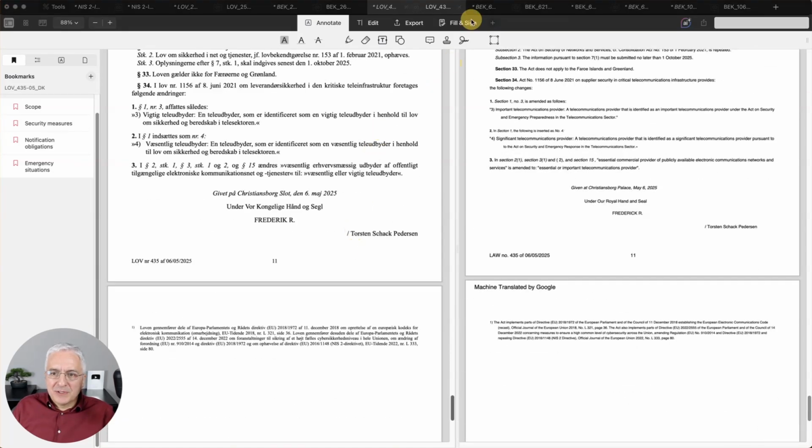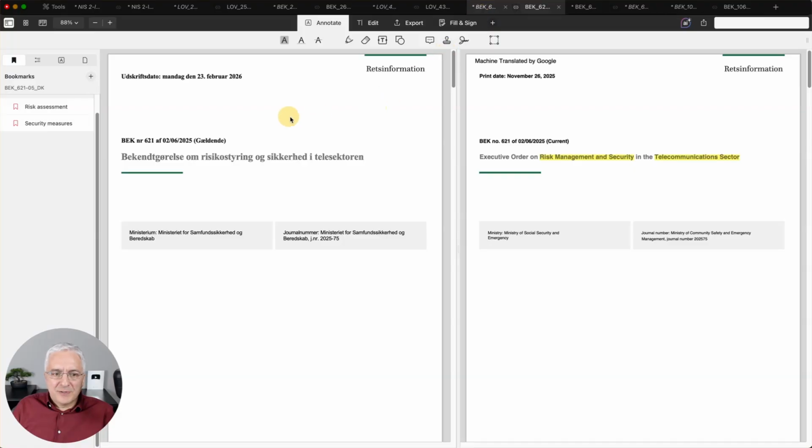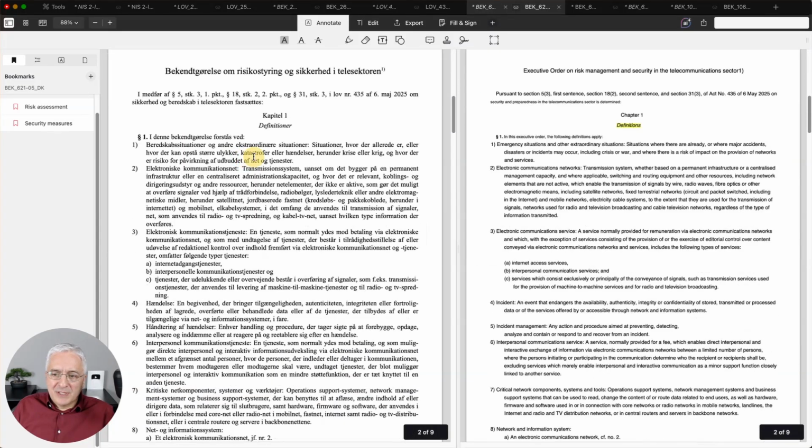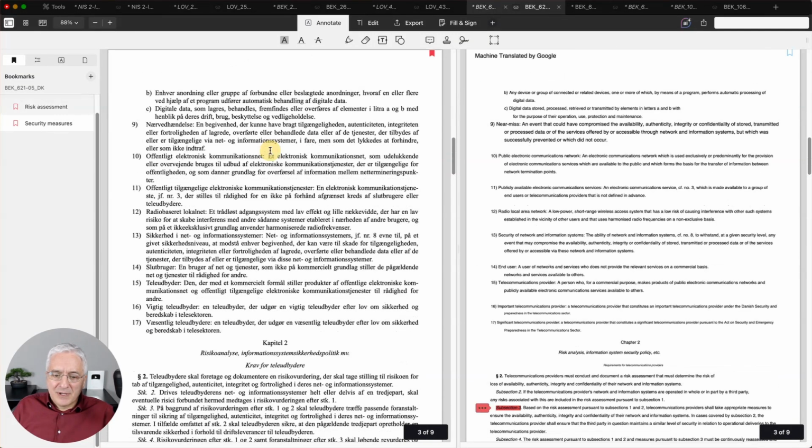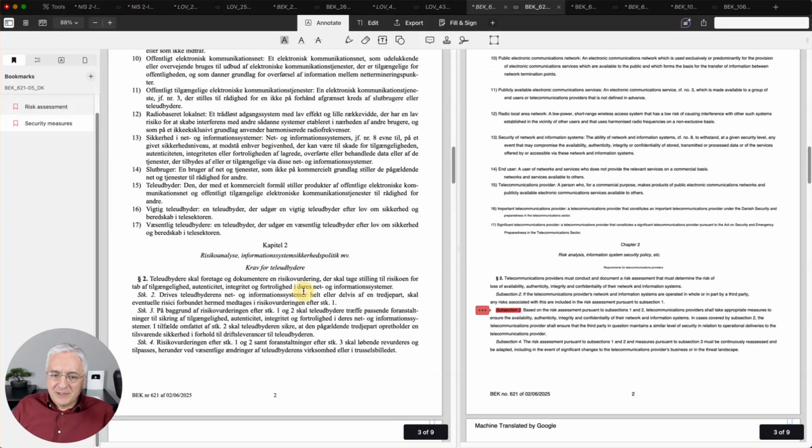So let's go now to this implementing regulations for telecommunication sector. So as you can see here is this BEK 621. This is basically executive order for risk management and security in telecommunication sector. And when you scroll down, again, you have some definitions here. And then you have basically what this risk assessment, risk analysis needs to do.